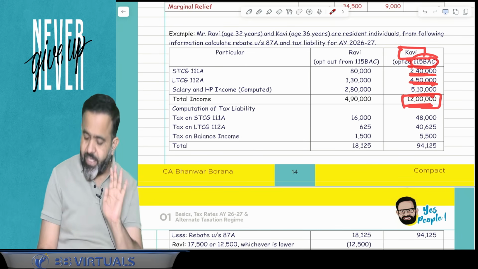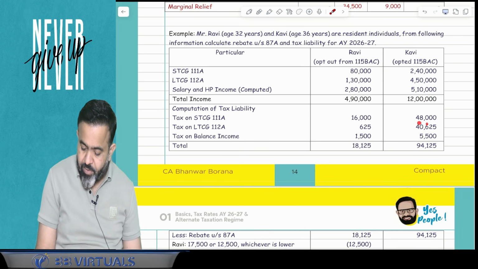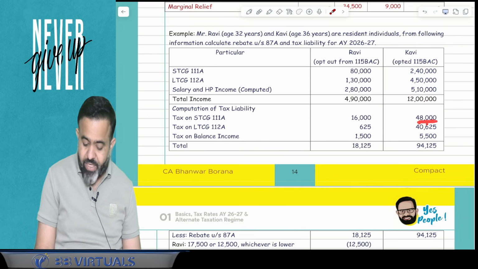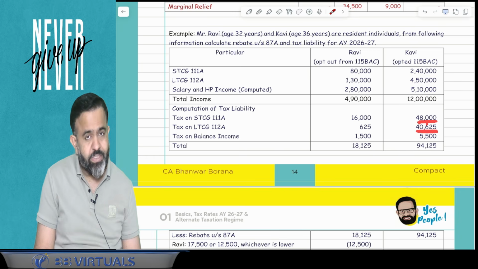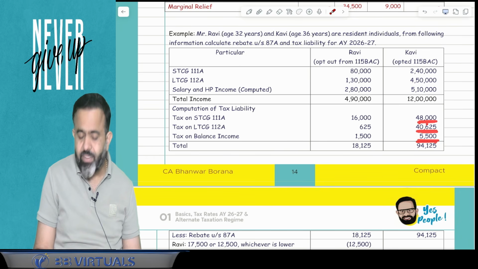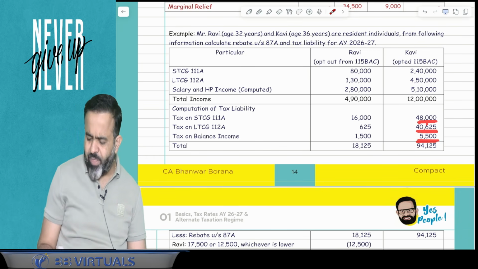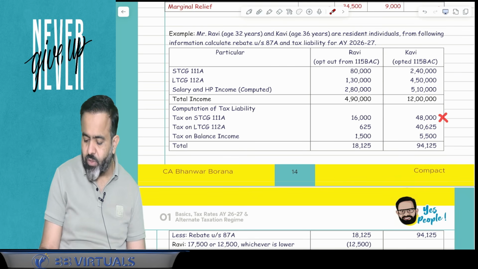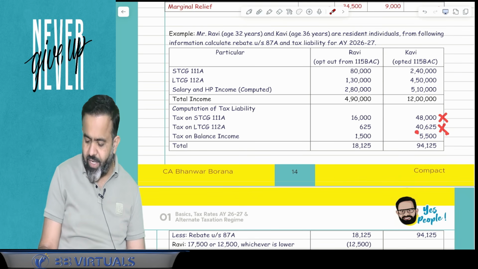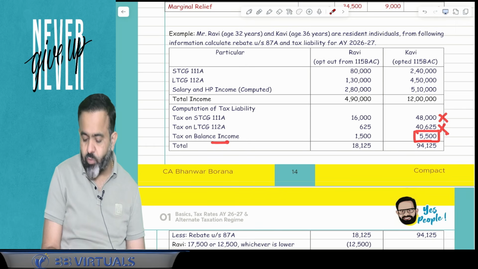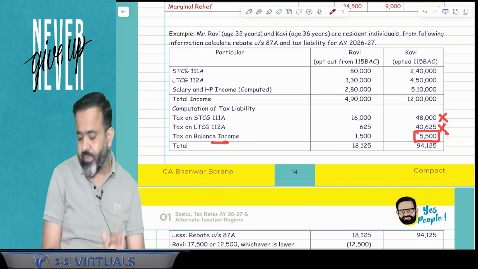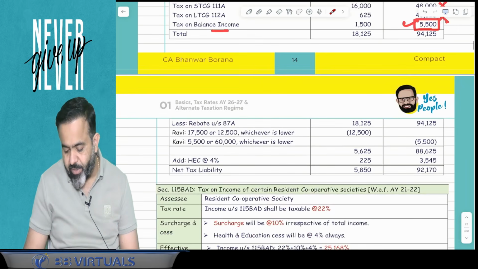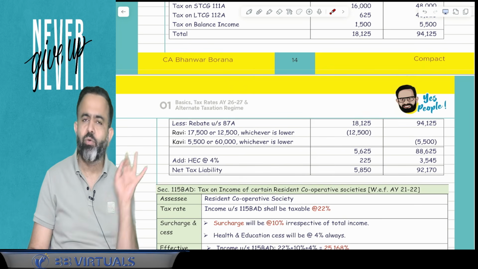So you calculate tax on this. Here STCG 111A tax is 48,000, LTCG 112A tax is 40,625, and tax on balance income is 5,05,000. Guys, here rebate will not be available against the tax on these. Rebate will be available only on the tax calculated as per the new slab rate. So here rebate is available only of 5,500. You got my point or not?